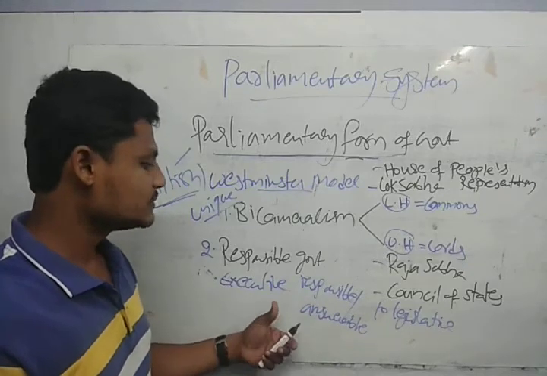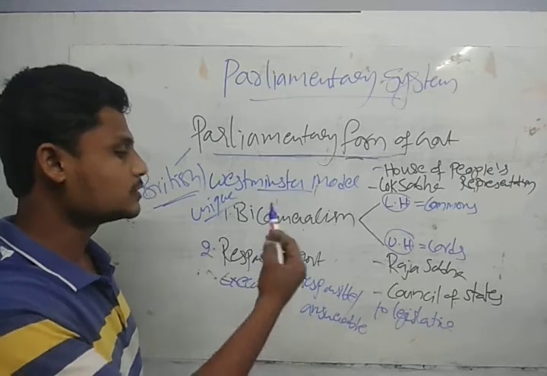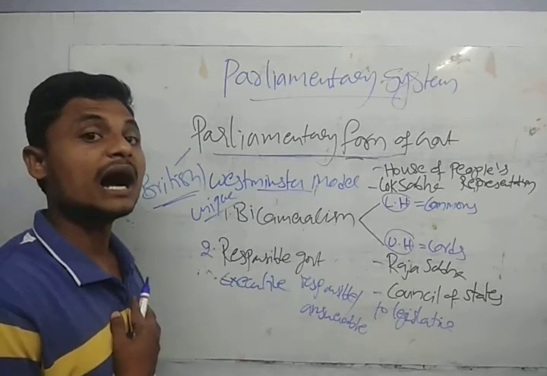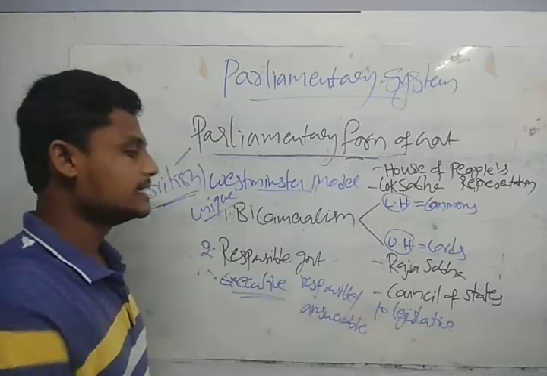This is the provision we have, guys. Responsible government means the executive is responsible or answerable to the legislative. We should have an answer to the legislative, that is, the executive is answerable to the legislative.